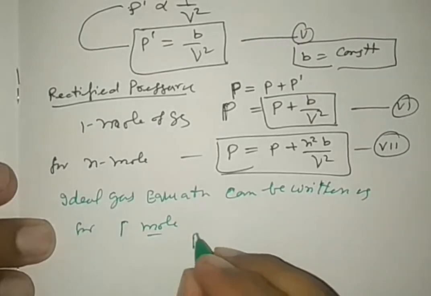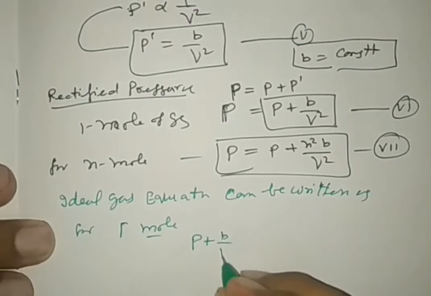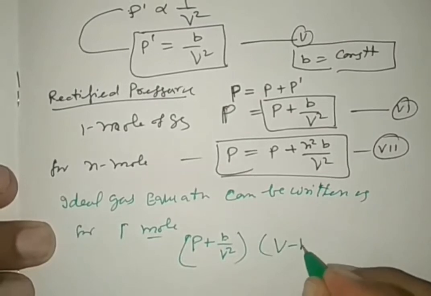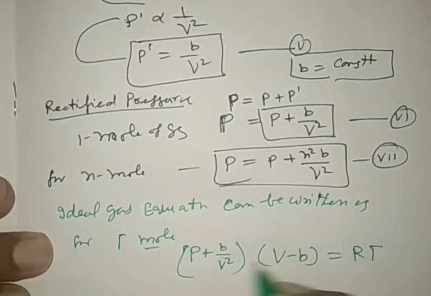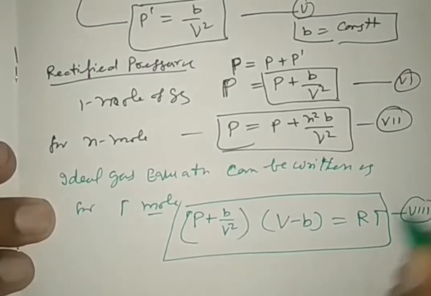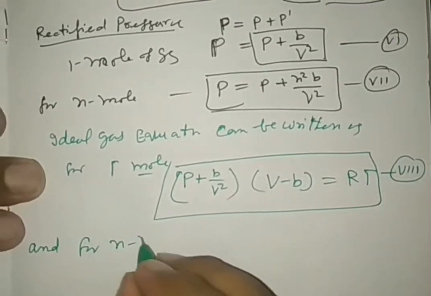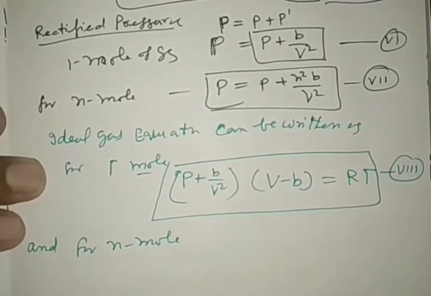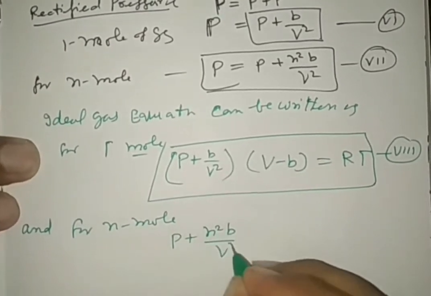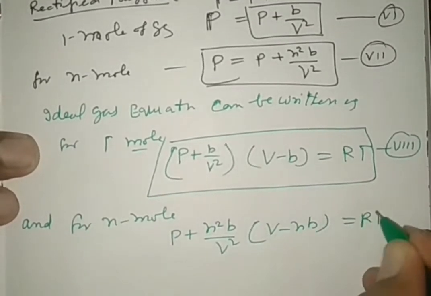In place of P, we write P plus B by V square, and the volume is V minus B, equal to RT. It is equation number 8. And for n moles, it is P plus n square B by V square, times V minus nB, equal to RT.